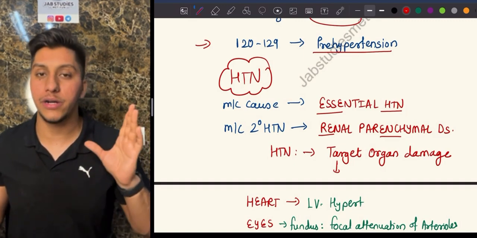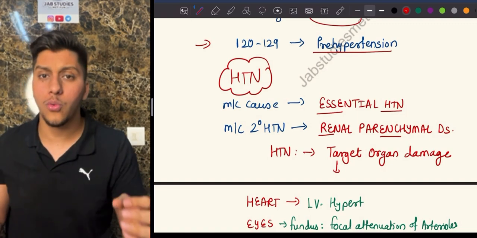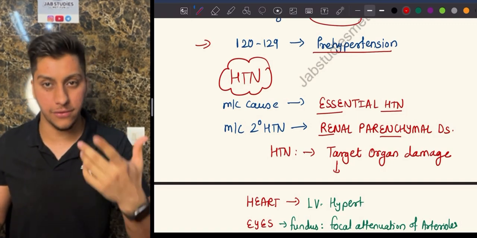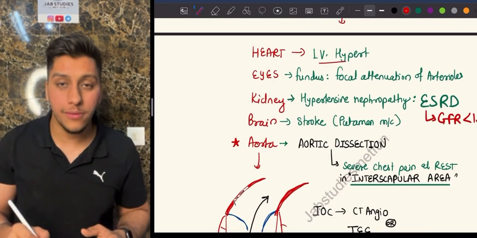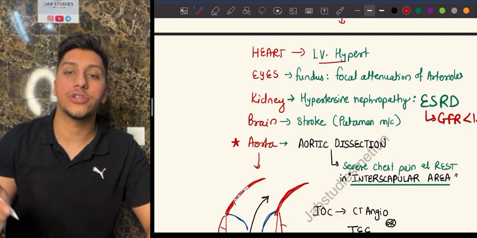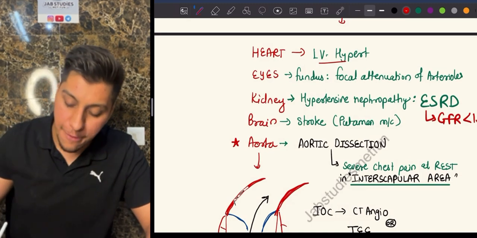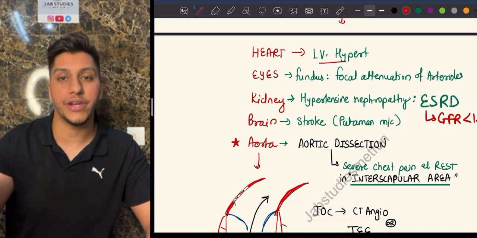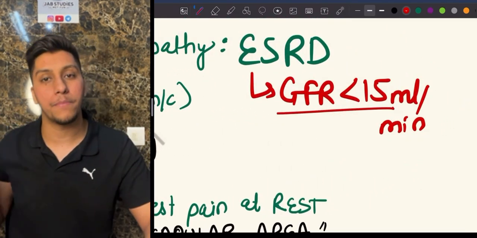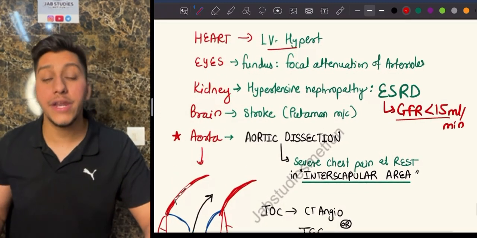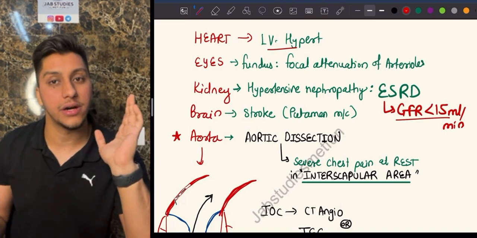Now, hypertension causes target organ damage. You need to know which organs hypertension gets involved in. Basically all the organs. Talking about the heart, it is going to cause left ventricular hypertrophy. Talking about the eyes, it is going to cause focal attenuation of the arterioles. Talking about the kidney, it is going to cause hypertensive nephropathy. Remember, hypertensive nephropathy can cause end-stage renal disease, and the value for end-stage renal disease is GFR less than 15 ml per minute. In the brain, it will cause stroke, and the most common site is going to be the putamen. Remember, we talked about that in the earlier videos.